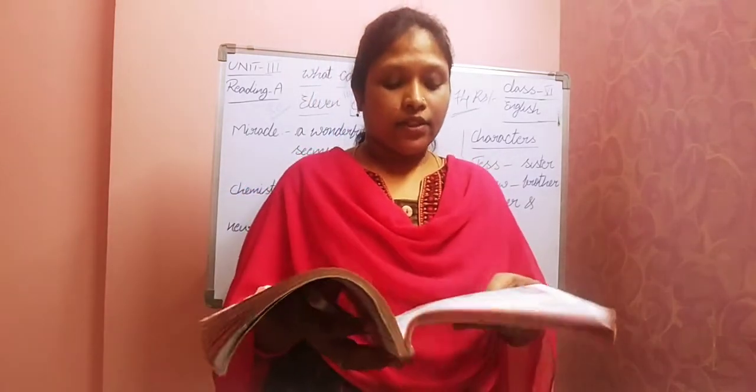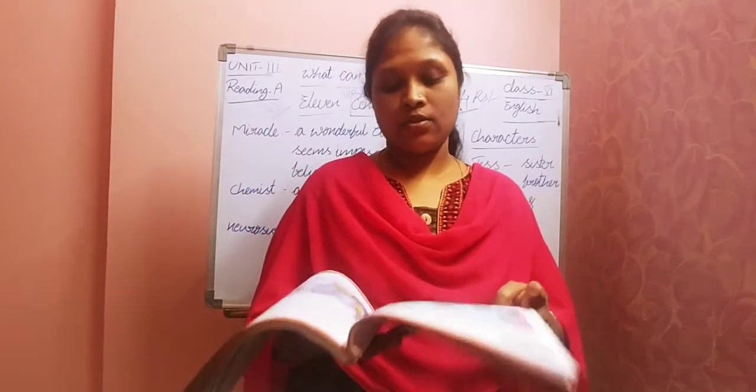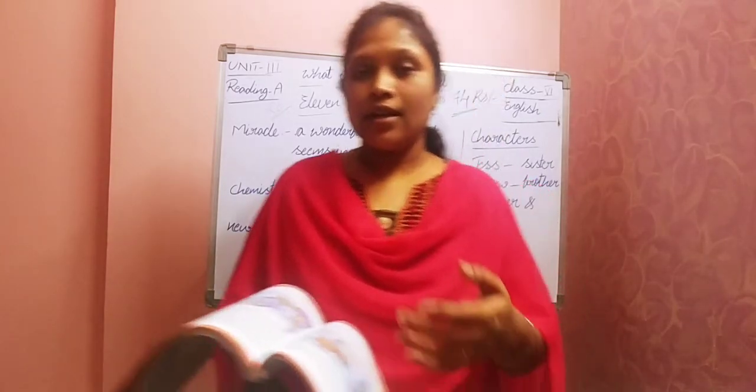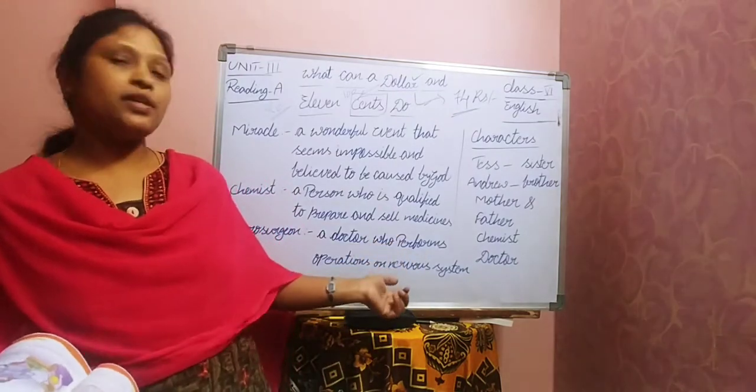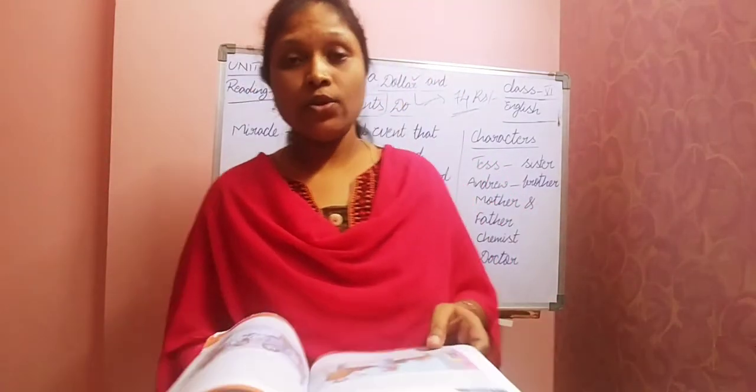Okay. Third one. "What do you want?" asked the chemist. "It's for my little brother," Tess answered. "He is really sick and I want to buy a miracle." So she went to the medical store. There was one chemist. We just discussed that, right? Chemist means a person who sells medicine. So he asked Tess, "Hey little girl, what do you want?"